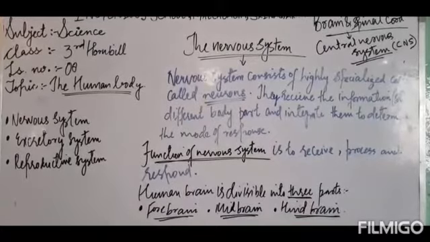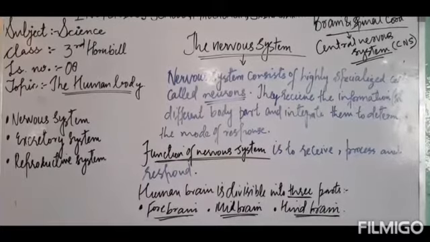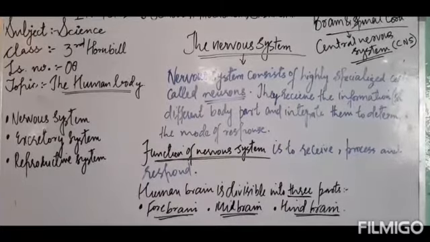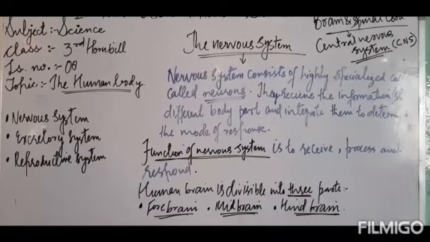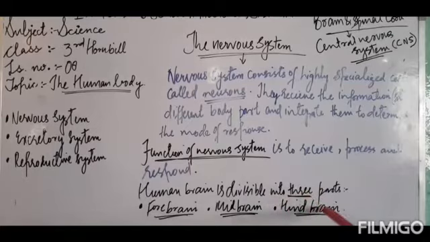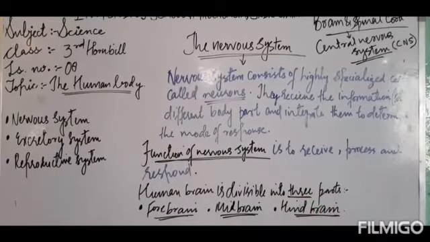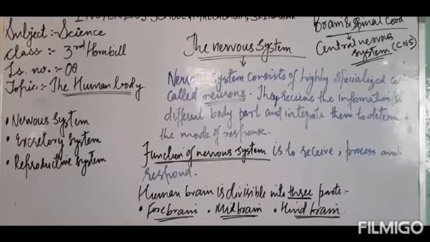And our human brain weighs about 1200 to 1400 grams. Our human brain is divisible into three parts. It is divisible into how many parts? Three parts. One is forebrain, second is midbrain, and the third one is hindbrain. Got it?